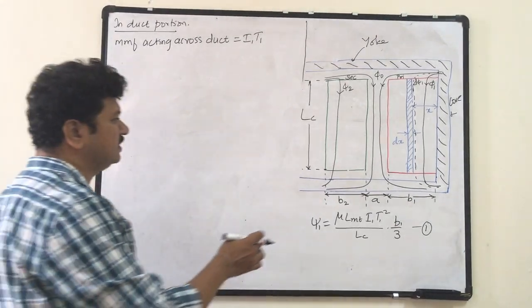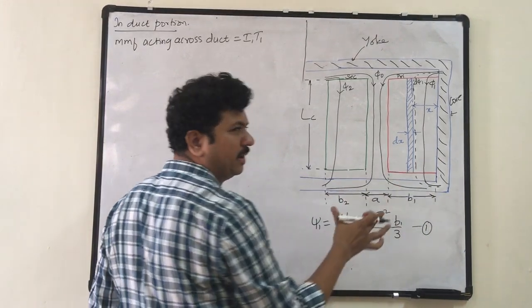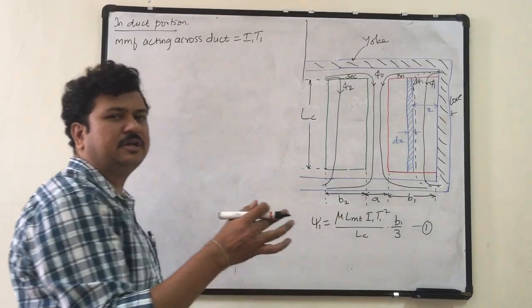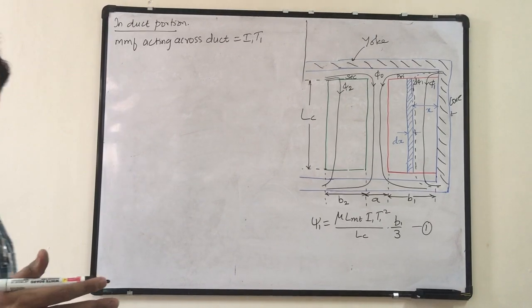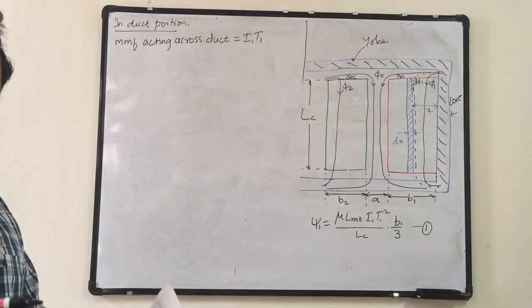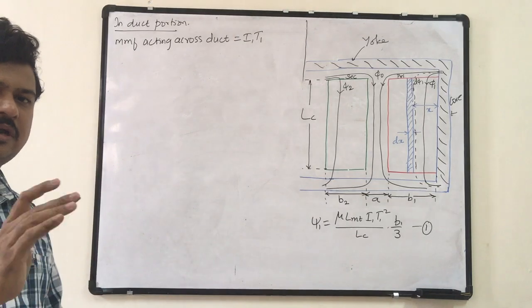So the total turns at the duct are the number of turns in the primary, that is T1, and each turn is carrying a current I1. Therefore the total MMF present in the duct is the total MMF generated by the primary winding, that is I1 T1.